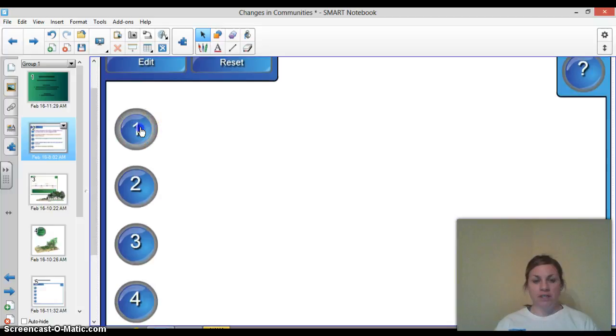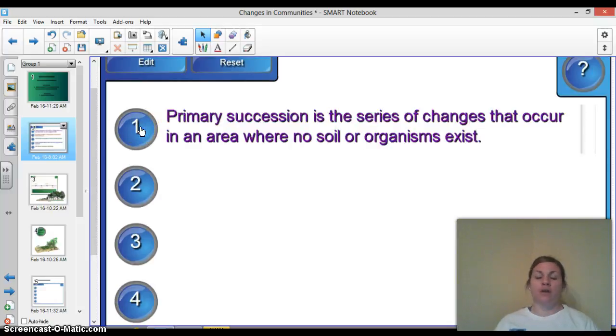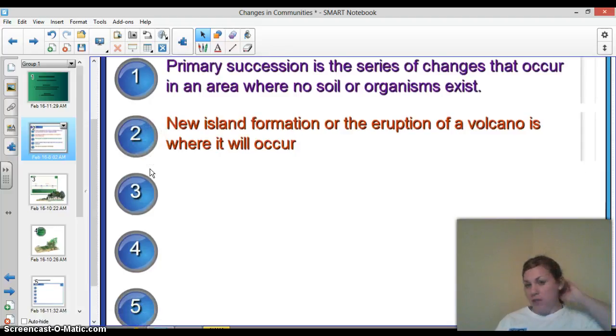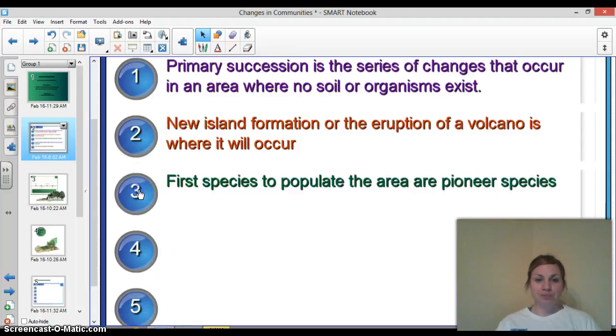Primary and secondary succession occur over a long period of time. Primary succession is a series of changes where there's no soil or organisms, so it's a brand new area, never been developed. No organisms currently exist there. This typically occurs where there's a new island formation or an eruption of a volcano. This is where they're going to occur.